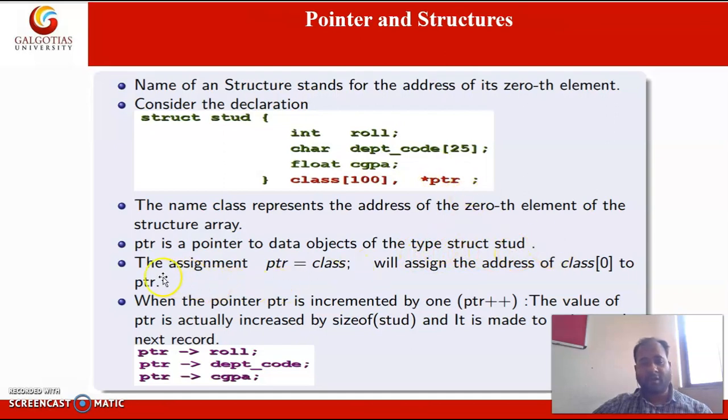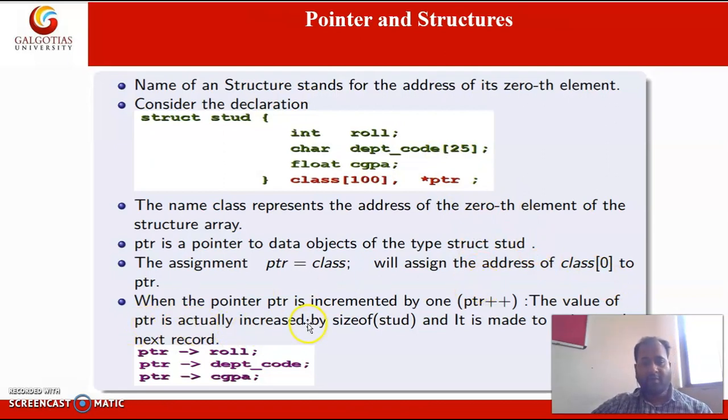Here is the assignment of class to the pointer. So class will give the address of the 0th element, and it will be assigned to the pointer. 0th means first element. Don't confuse it with the indexing. Here 0th means the first element of the structure.